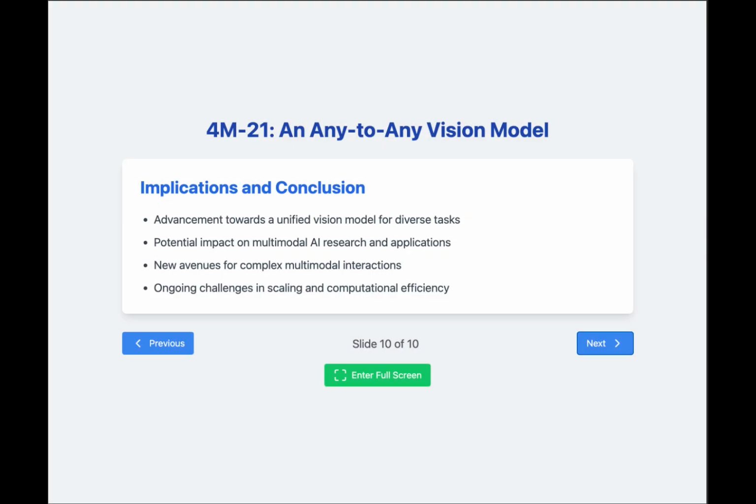To conclude, 4M-21 represents a significant advancement in the creation of a unified vision model capable of handling a wide range of tasks and modalities. It demonstrates the feasibility of scaling up to tens of modalities without sacrificing performance, opening up new avenues for multimodal AI research and applications. However, it also highlights ongoing challenges in terms of computational resources and the quest for true emergent capabilities in vision models. As we move forward, it will be fascinating to observe how these models evolve and what new possibilities they might unlock in the fields of artificial intelligence and computer vision.